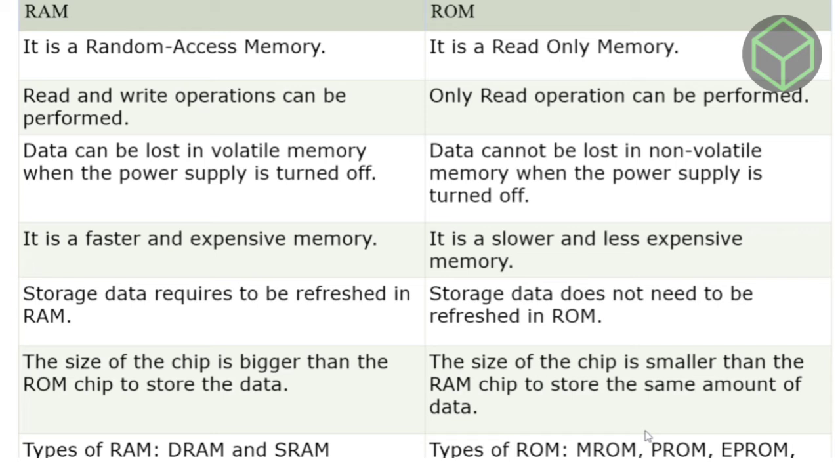The size of a RAM chip is bigger than a ROM chip to store the same amount of data, whereas the size of a ROM chip is smaller than a RAM chip. The types of RAM are DRAM and SRAM, whereas the types of ROM are MROM, PROM, EPROM and EEPROM.